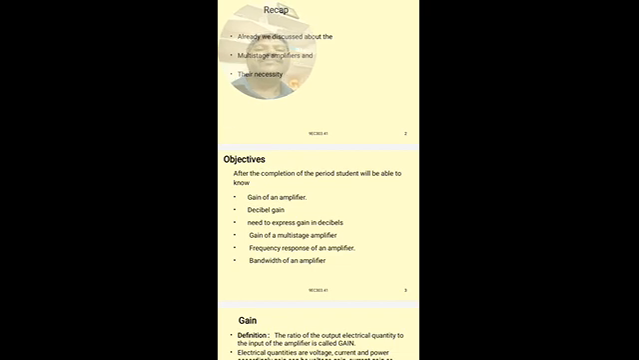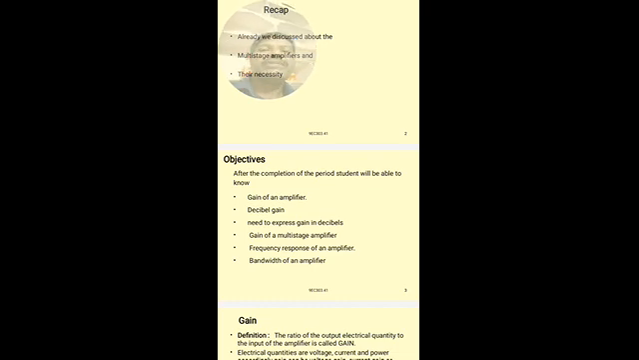Today's class, we are going to know the gain of an amplifier. What is the gain of an amplifier, and the representation of gain. What is the need of representation of gain in decibels? A gain of a multi-stage amplifier, and frequency response of an amplifier, bandwidth of an amplifier, and the importance of gain bandwidth product.